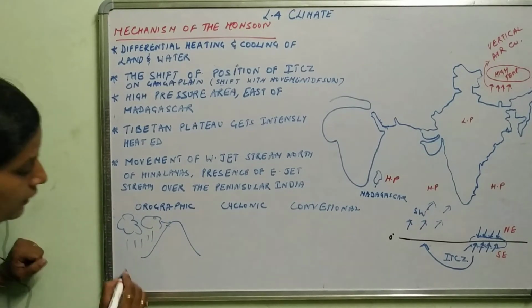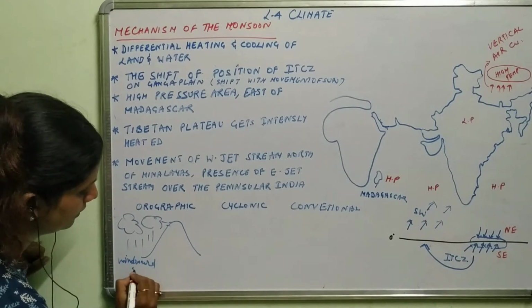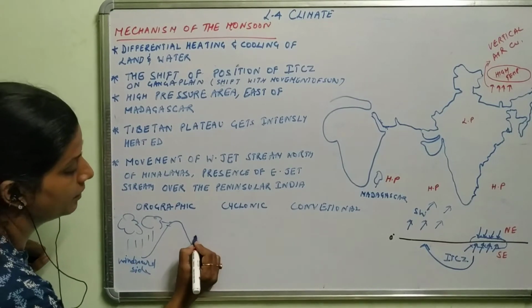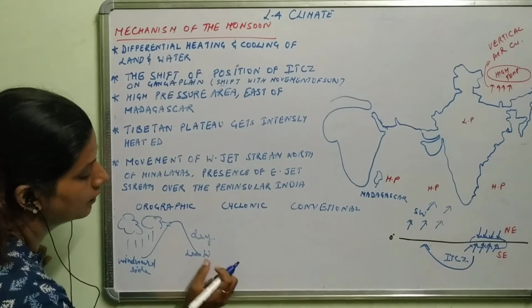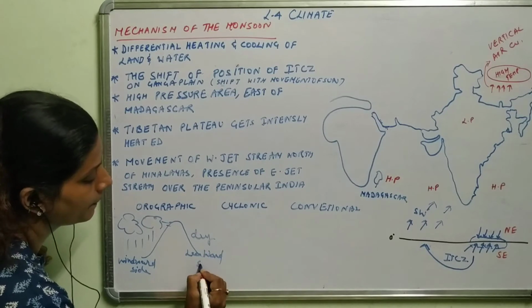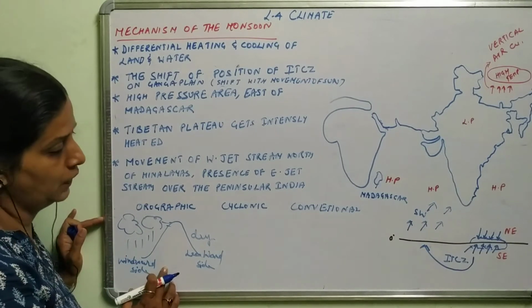The side that receives the rainfall is called the windward side. The side that remains dry is called the leeward side. Such kind of rainfall on only one side of the mountain is called orographic rainfall.